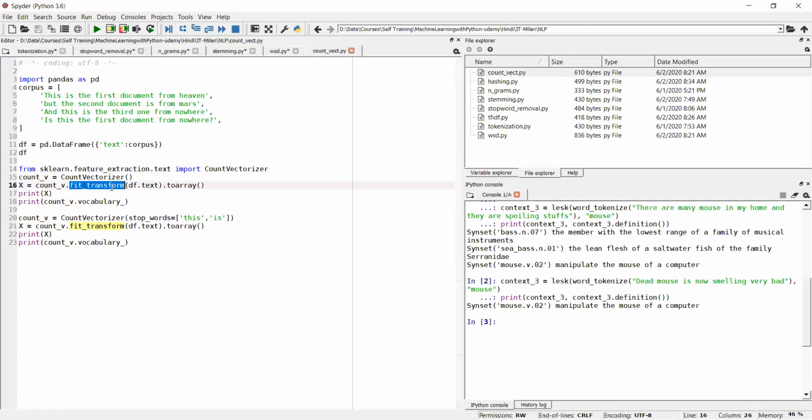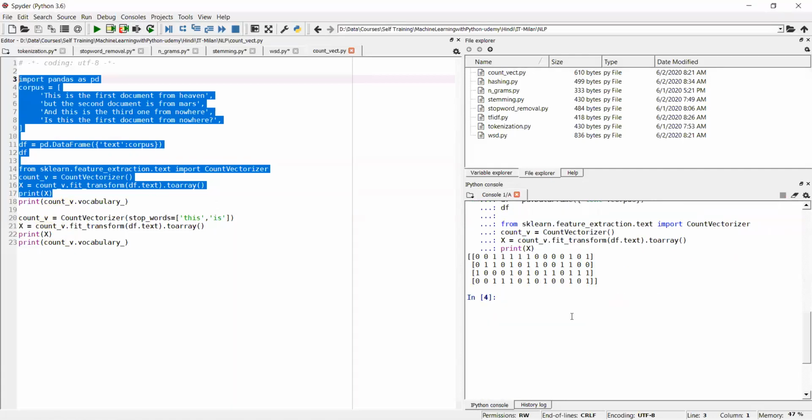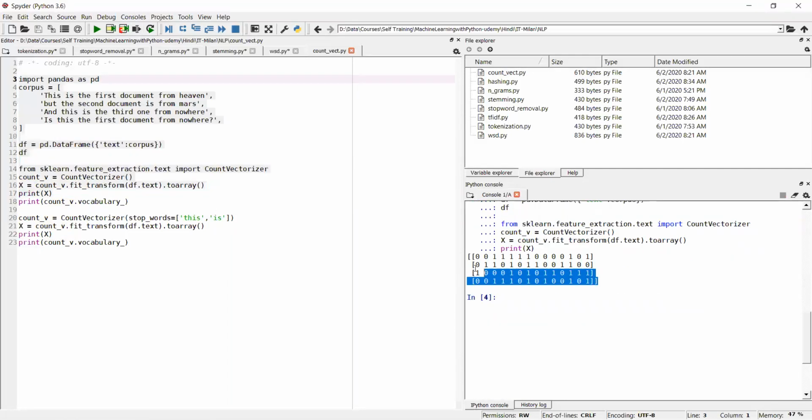I am accessing the corpus with df.text, converting it to an array, and printing it using X. We'll execute till here. You see, it generated the same vector which I was showing you in the slide.